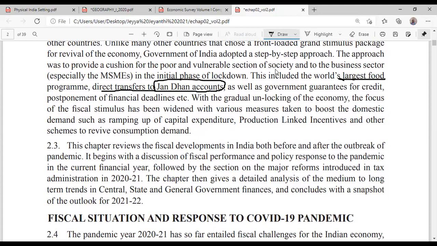Jan Dhan account is the account which was opened as a part of Pradhan Mantri Jan Dhan Yojana. It is a zero balance account, to promote financial inclusion.